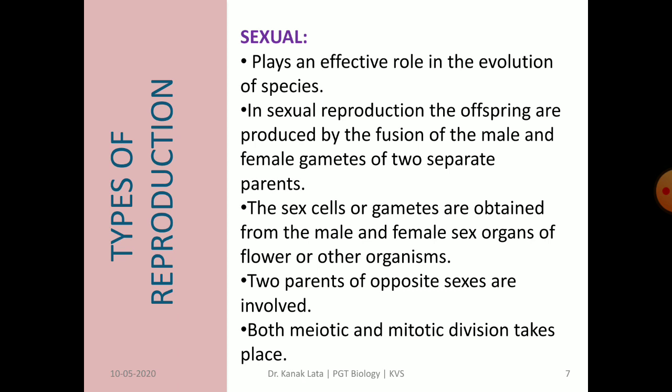The sex cells or gametes are obtained from male and female sex organs of a flower or another organism. In sexual reproduction, both meiosis and mitosis take place. Meiotic division takes place during the formation of gametes in diploid organisms, whereas mitotic division takes place for growth and development after fusion of gametes.